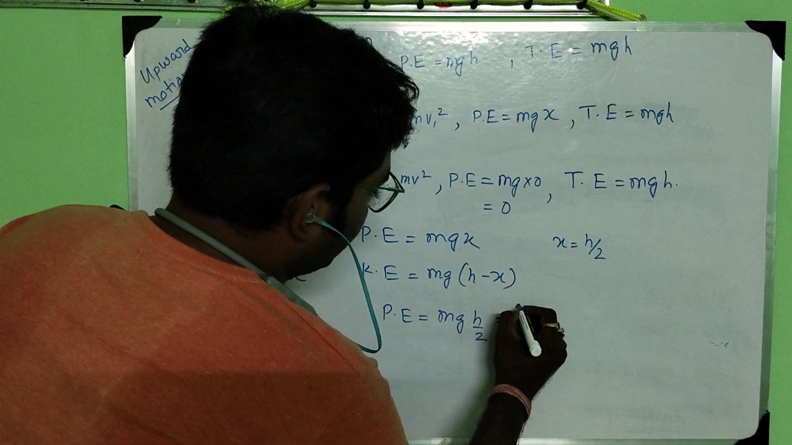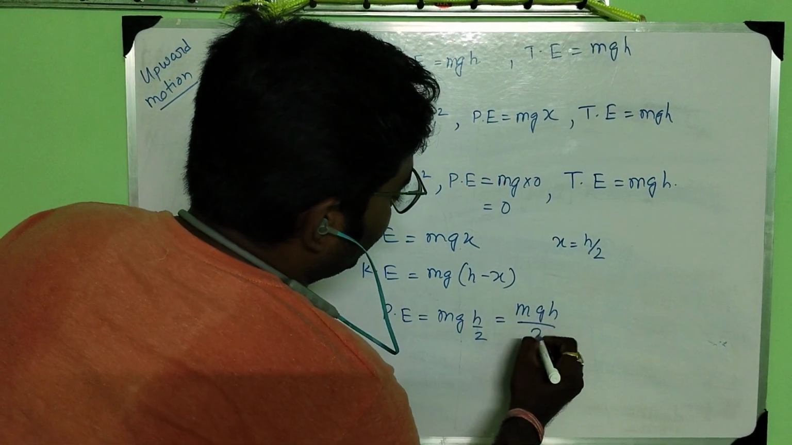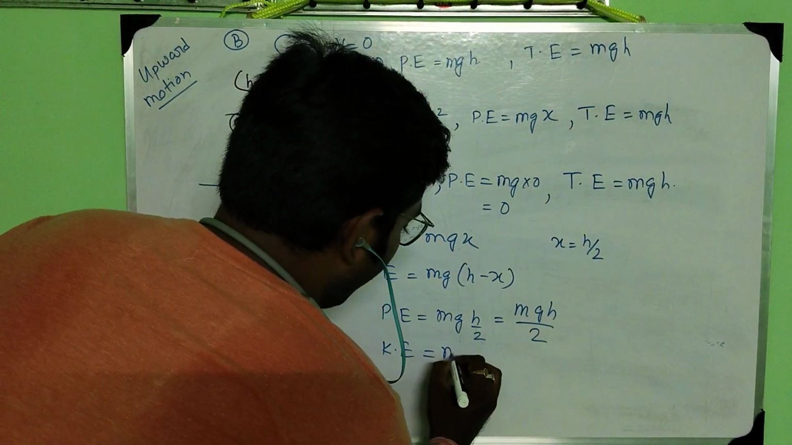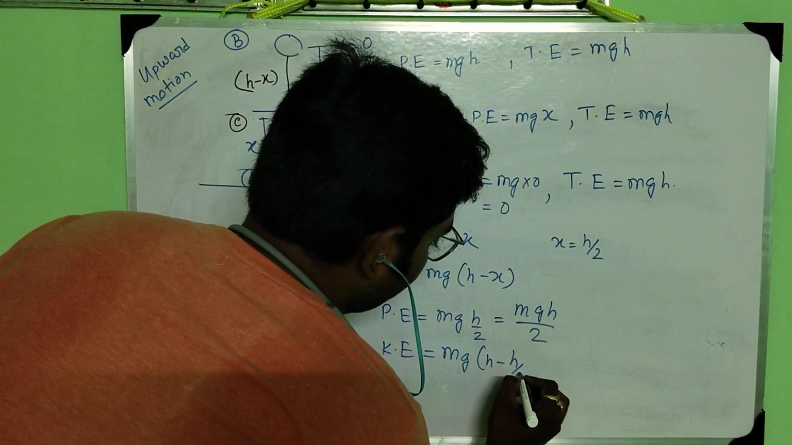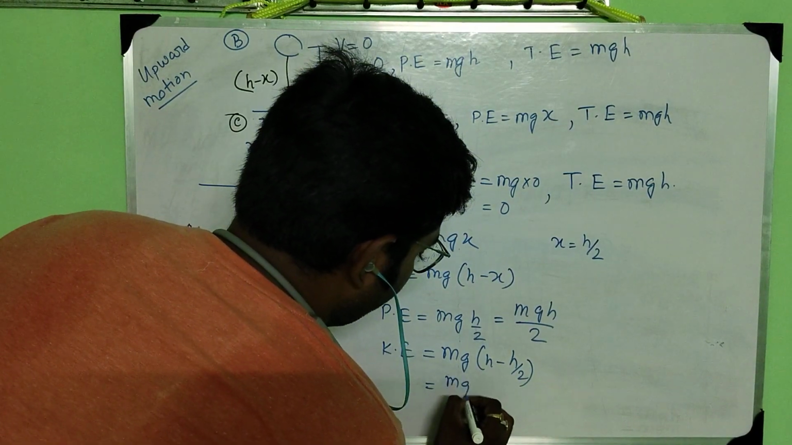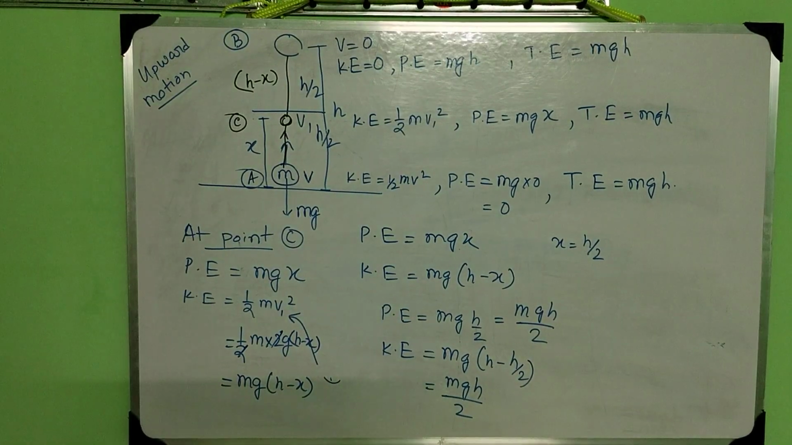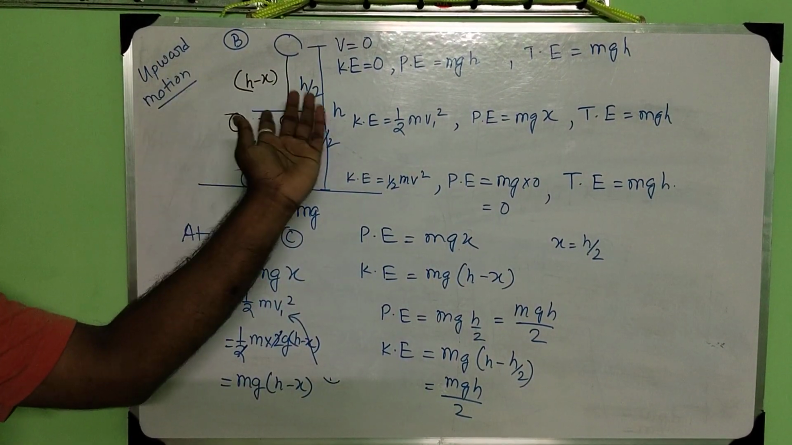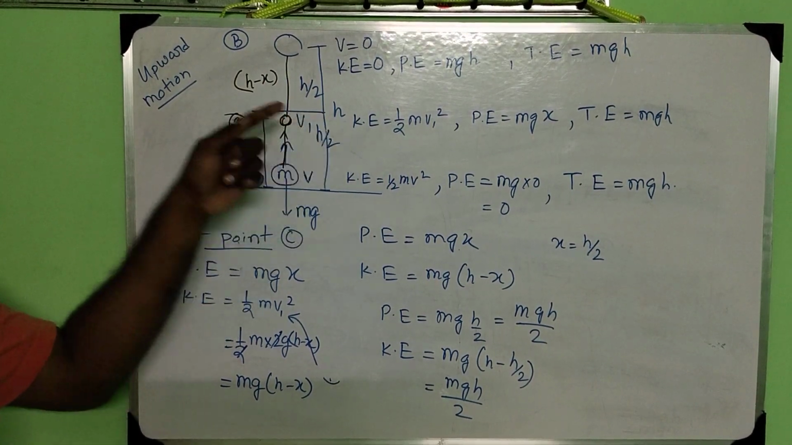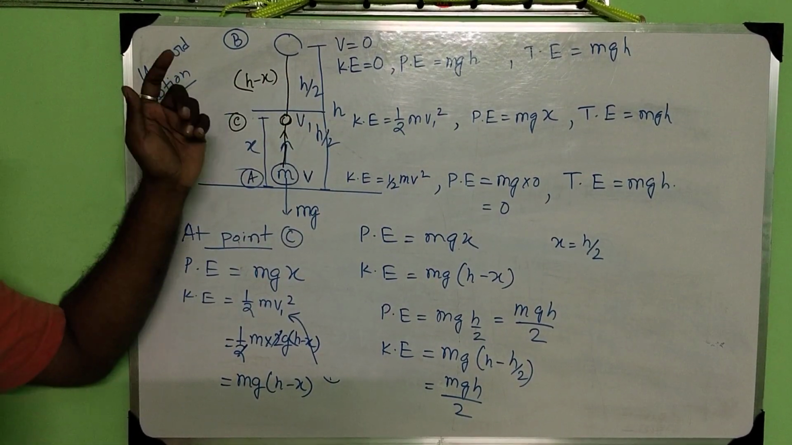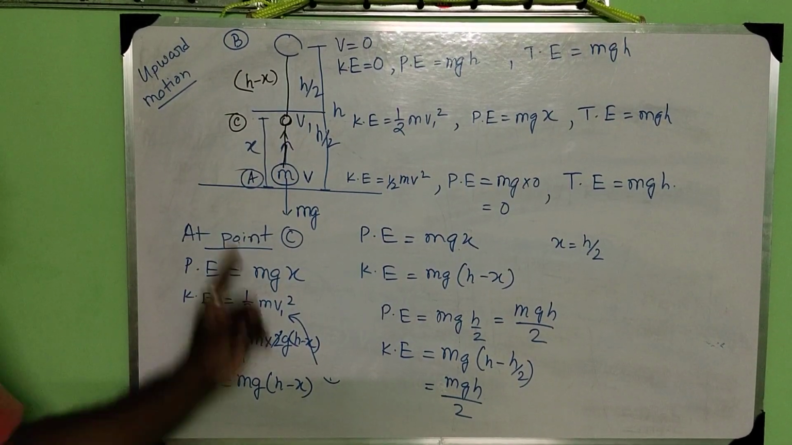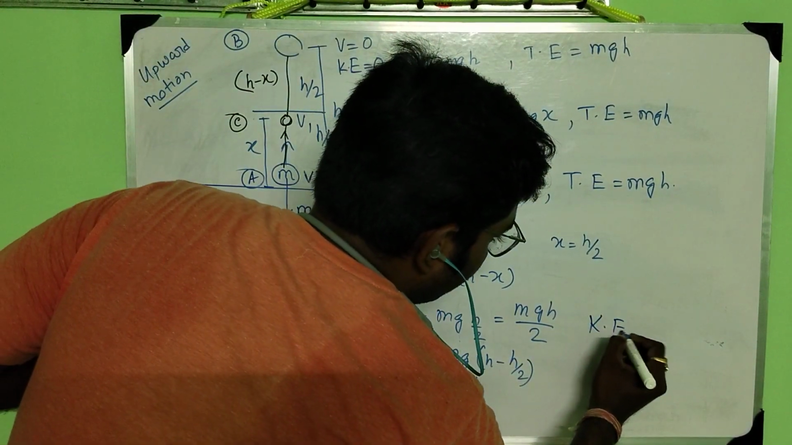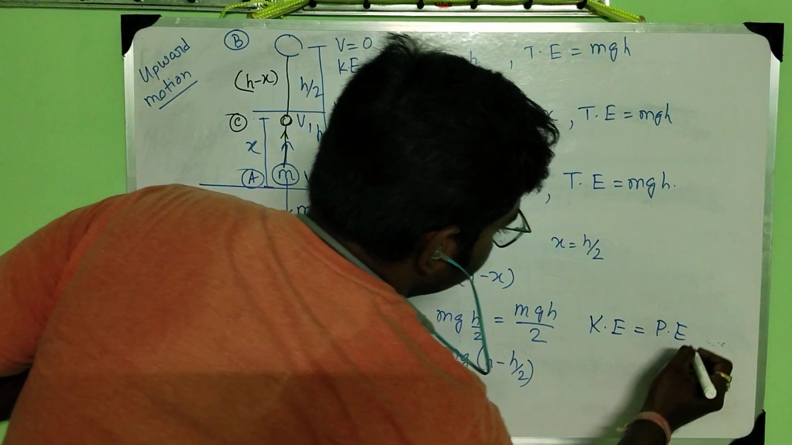That means half of the total energy is potential energy. In kinetic energy, mg into h minus h by 2, that means here also mgh by 2. So you will see that at the midpoint of the motion, the kinetic energy is half of the total energy, potential energy is half of the total energy, and kinetic energy is equal to potential energy.